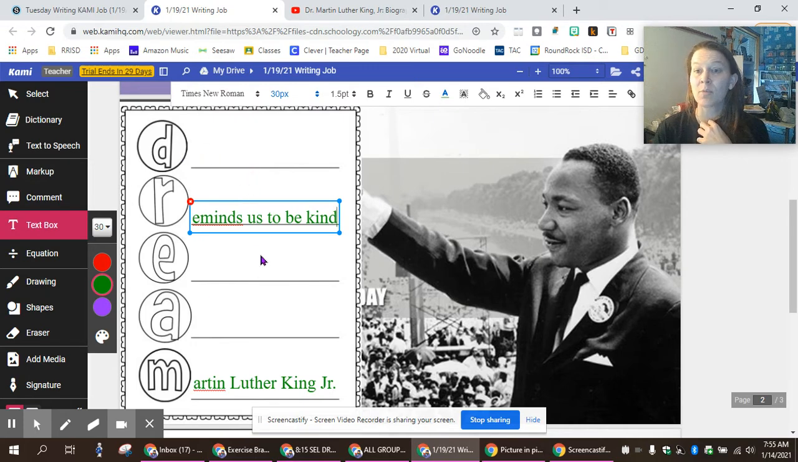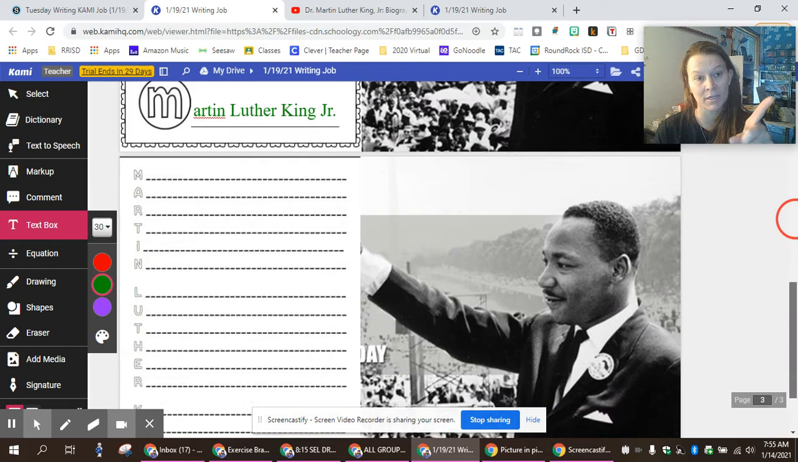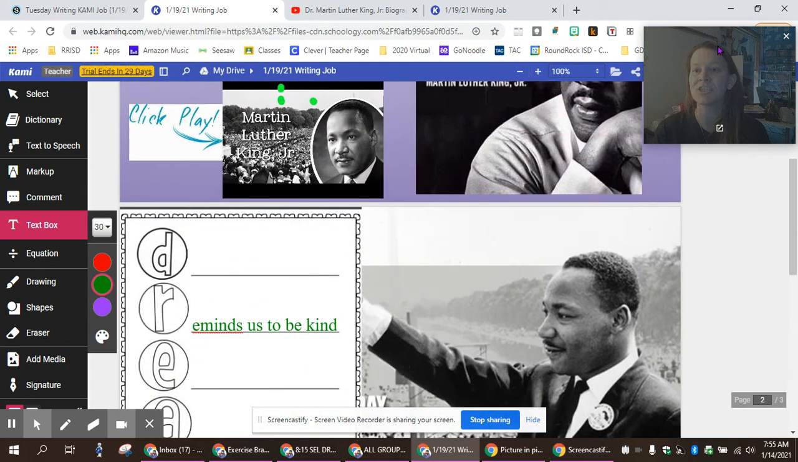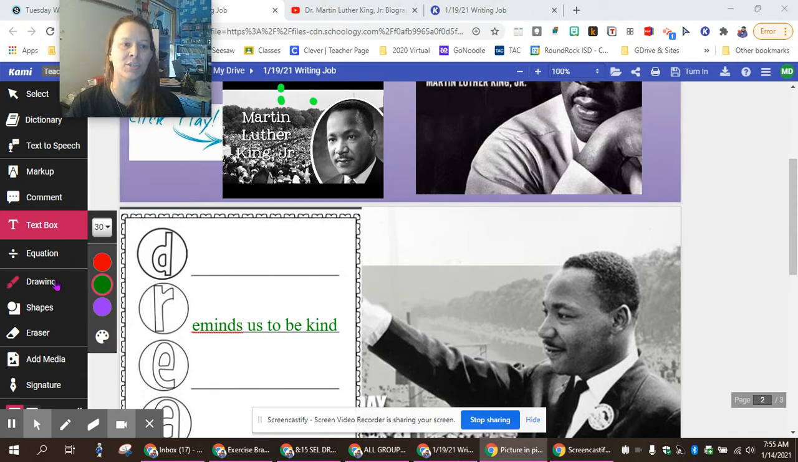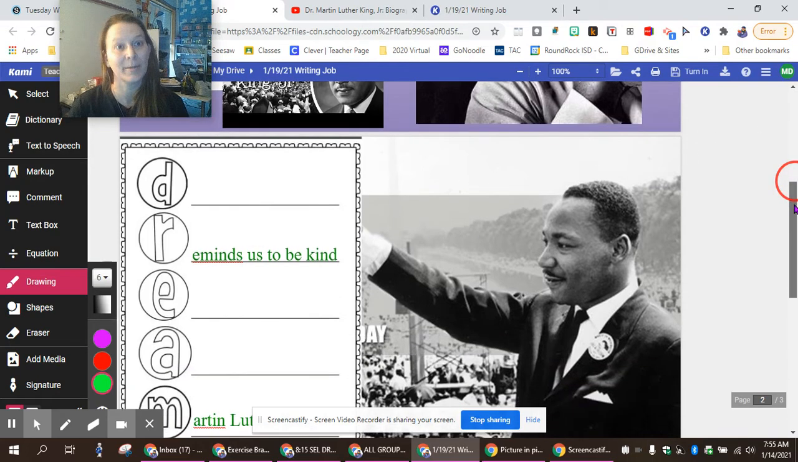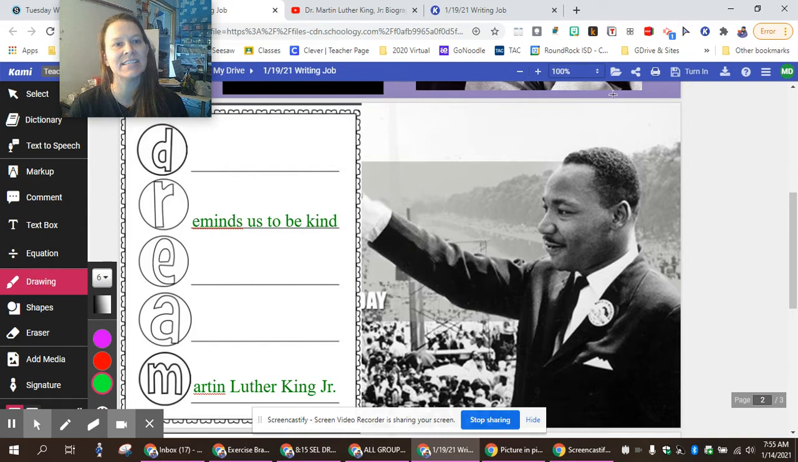Okay. Once you're done with one, either this one or this one here, once you're finished, then if you want to, you can do a drawing tool and you can color in or do some drawing extra to add to the picture. Just make sure that you are being kind and respectful because this is a real picture of him. We wouldn't want to do anything silly on his face or on his clothes or things like that. But you could add some things to the picture if you'd like to be kind.